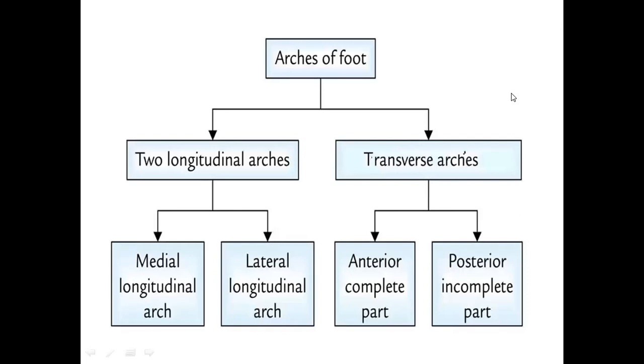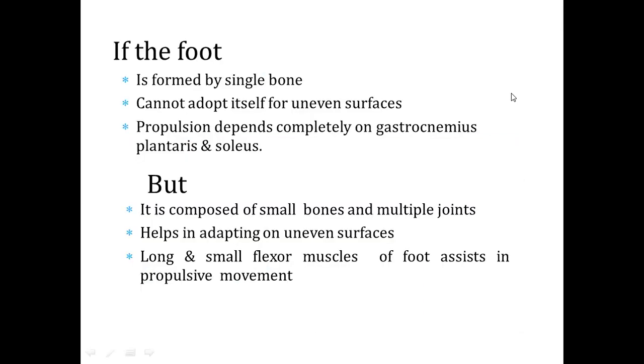Now, an overview of the arches of the foot: we can see there are two longitudinal arches and transverse arches as well. Of the two longitudinal arches, one is on the medial side and another is on the lateral side. Of the transverse arches, the anterior one is complete and the posterior one is incomplete. Now we learn in detail why the anterior one is complete and why the posterior one is incomplete. If the foot were formed by a single bone, it definitely could not adapt itself to uneven surfaces.